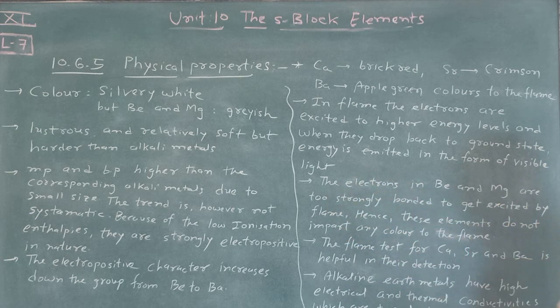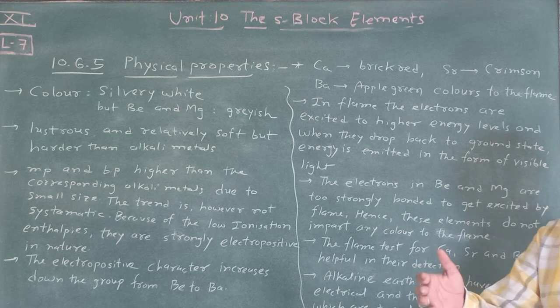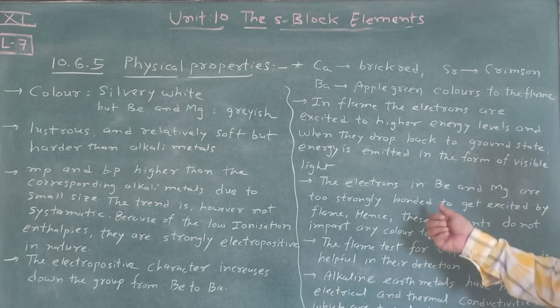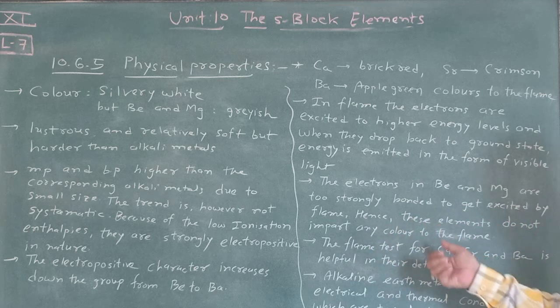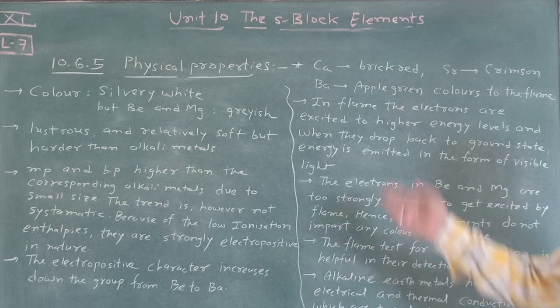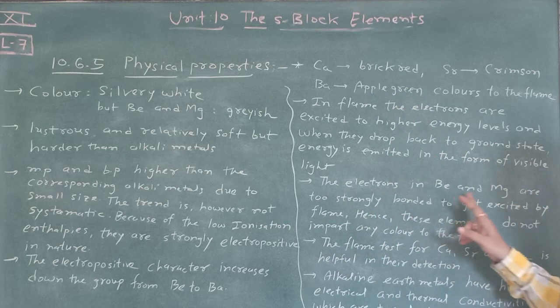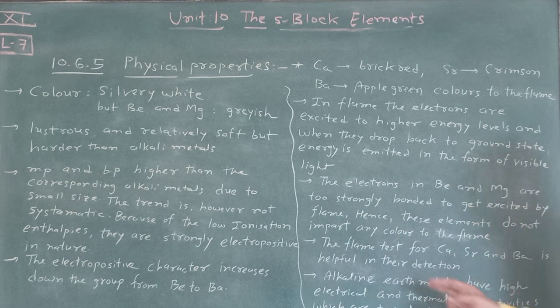So why do beryllium and magnesium not give any flame test? Because in beryllium and magnesium the electrons are too strongly bonded to get excited by the flame. Hence, these elements do not impart any color. The electrons are not excited from the ground state, and that's why this type of flame is not observed in beryllium and magnesium, due to being strongly bonded.